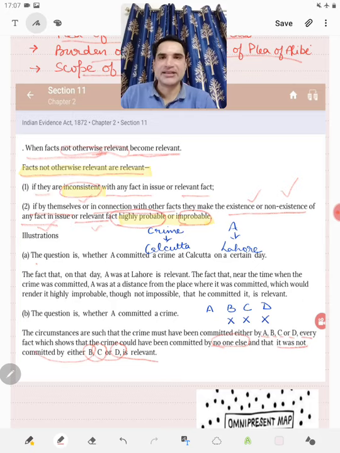So, where a crime has been committed, and the probability is that either A has committed it, or B has committed it, or C has, or D has committed it. So these are the four most probable culprits and no one else. Then any fact which shows that D has not committed it, C has not committed it, B has not committed it is relevant because it makes the probability of A committing it highly probable.